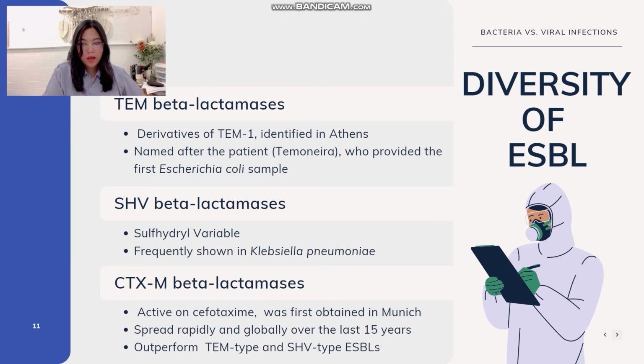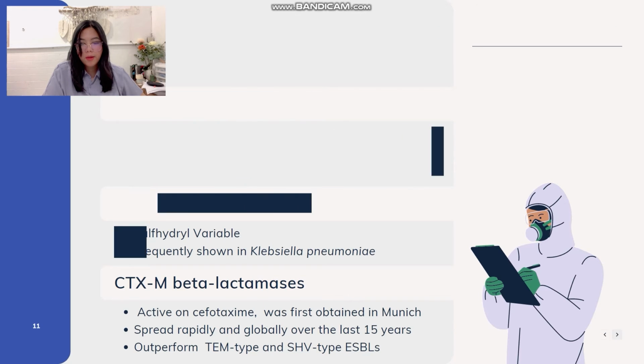Diversity of ESBL consists of, first, TEM beta-lactamases, which are derivatives of TEM-1, identified in Athens, Greece. It is named after the patient Temoneira, who provided the first E. coli sample. Second, SHV beta-lactamases. It is a sulfhydryl variable that is frequently shown in Klebsiella pneumoniae. Third, CTX-M beta-lactamases, which are active on cefotaxime and were first obtained in Munich, Germany. Over the last 15 years, it has spread rapidly and globally, and it outperformed TEM type and SHV type ESBL.